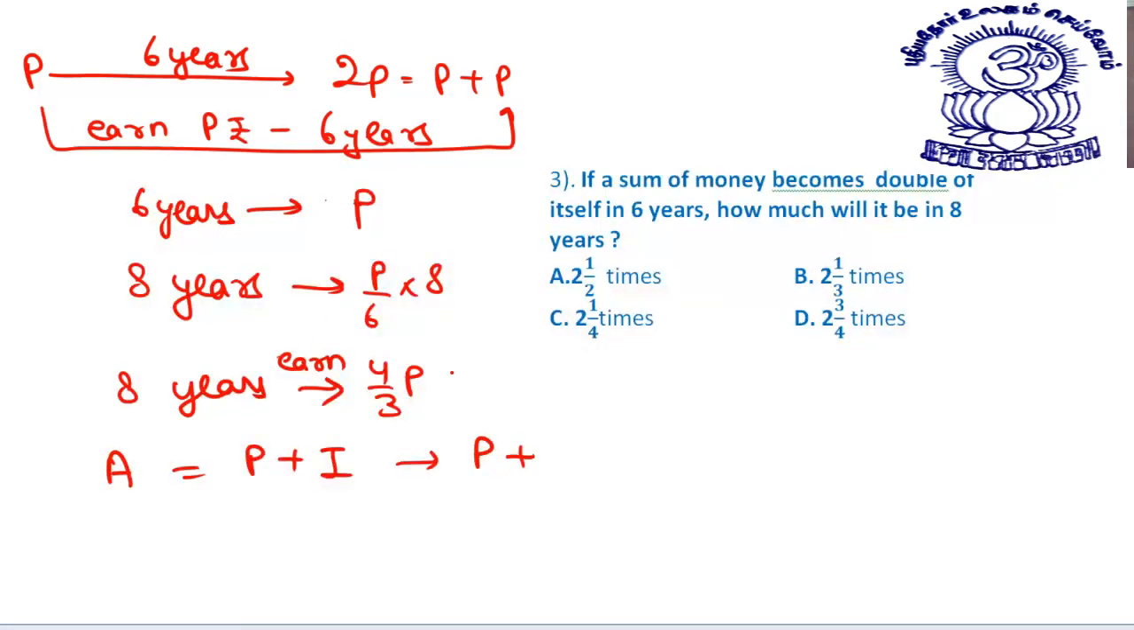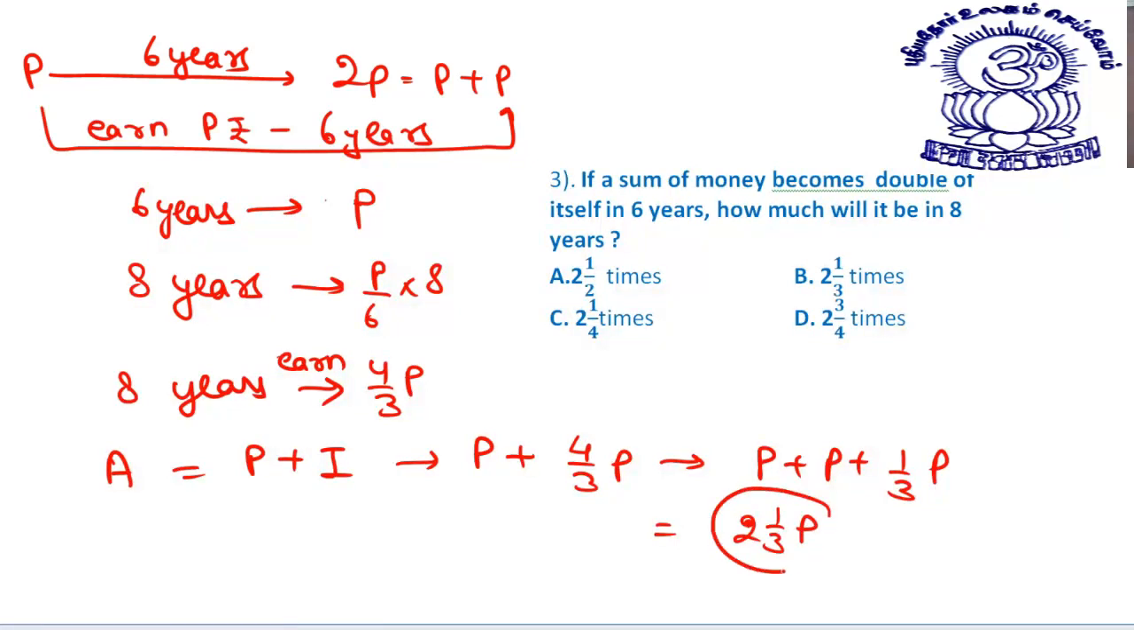So that way it becomes P plus 4 by 3 P, or you can say it becomes P plus 1 by 3 P. That becomes 2 1 by 3 P. So it will become 2 1 by 3. That is, option number 3 is your answer. I'm sure it must be clear to all of you. Let's move to the next one.